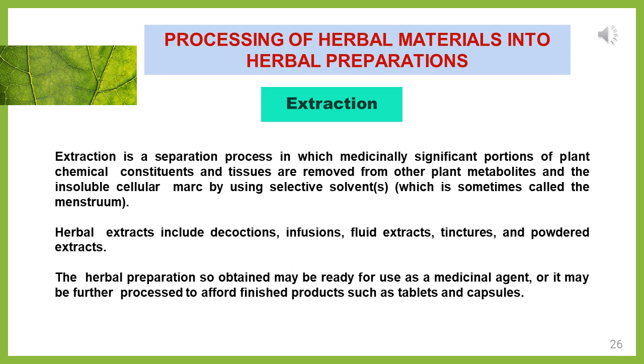The solvent is referred to as a menstruum. Using the solvent, the soluble primary and secondary metabolites present within the cell are removed. That is extraction: extracting the solvent soluble active ingredients within the cell.